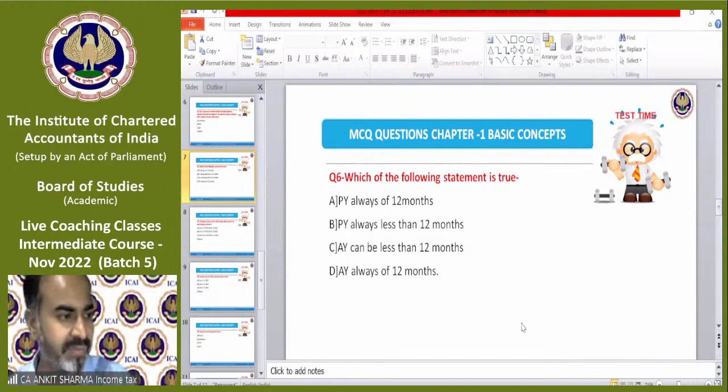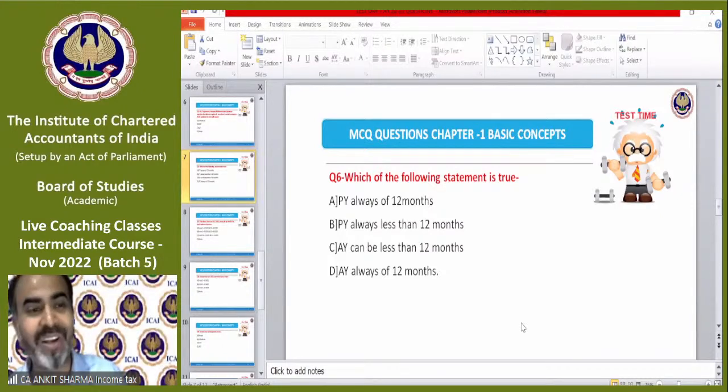It's just a CA. The institute is doing so well for you, providing you classes at your home, free of cost. It is a great step, a great initiative. And the board of studies, the faculties, the coordinators, the technical team are just working for you. They are already settled, but they are working so hard just to make you settle. The institute has a lot of costs and expenses, and they are spending those just for you. So you should understand the worth of this whole process, which is going on for you only.